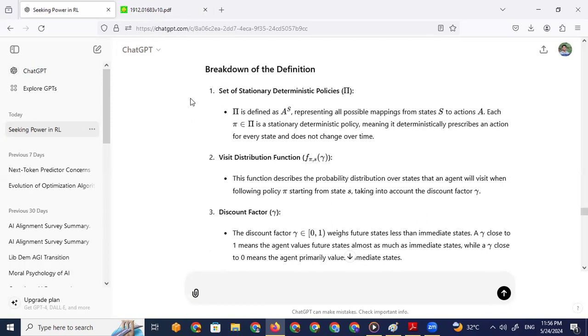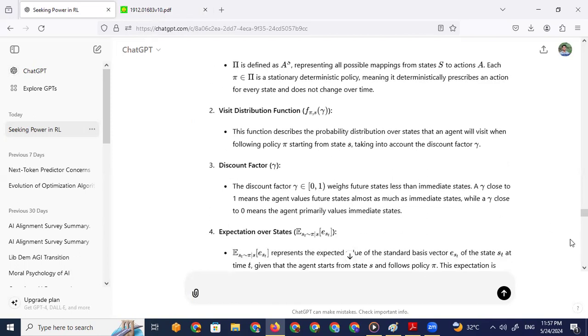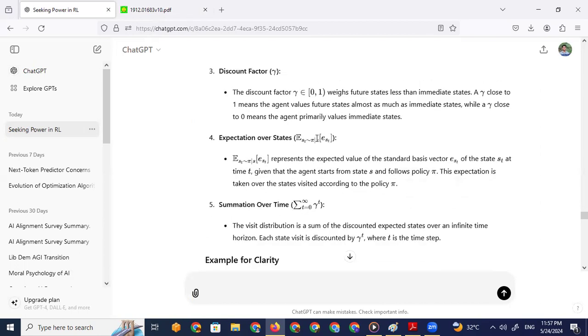So the visit distribution function describes the probability distribution over states that an agent will visit when following policy pi, starting from state s, taking into account the discount factor gamma. We know that. Explanation: the expected state represents the expected value of the standard basis vector of the state s_t at a given time, given that the agent starts from s and follows policy pi.